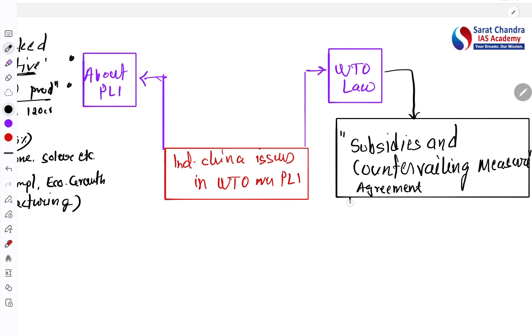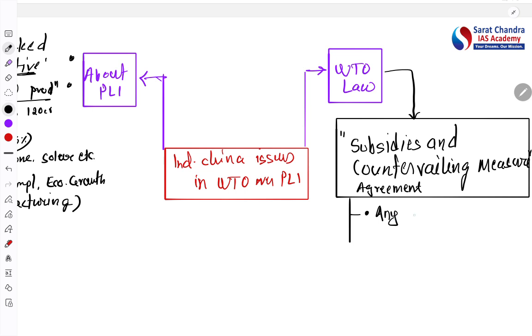Under this agreement, the first provision is that any kind of financial contribution by the government or a public body that confers a benefit, and it's specific, has been defined as a subsidy. And if such subsidies are distorting the trade flow, then it is against the agreement, right?